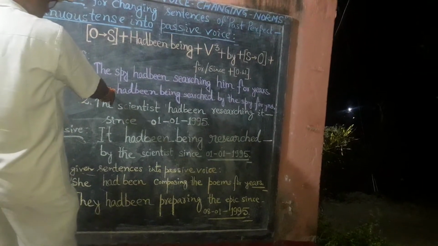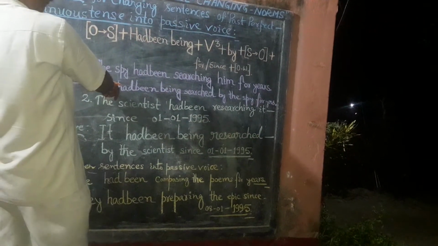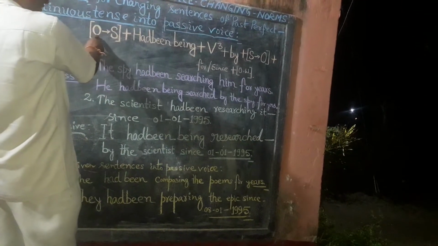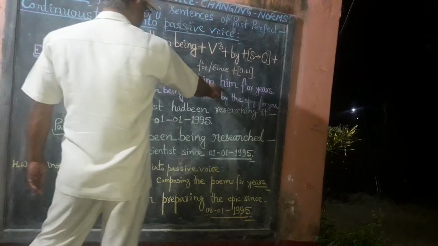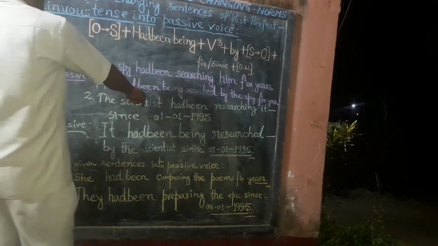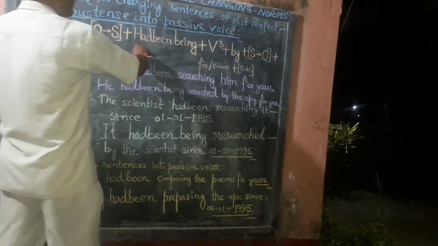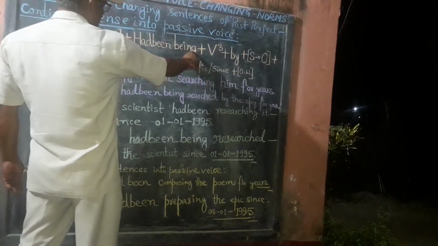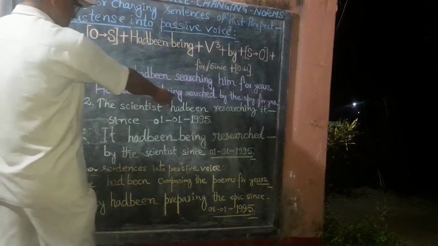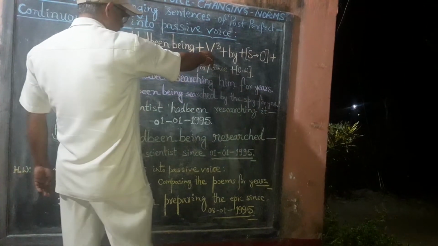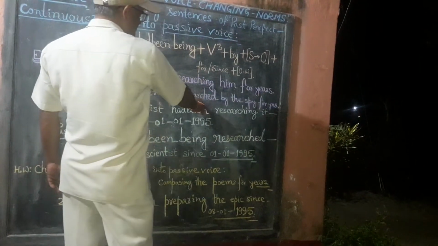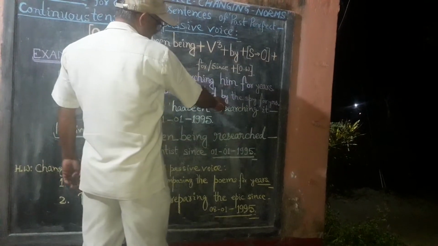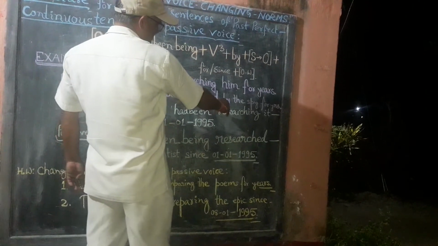Here he, that is subject, has been derived from the object him. Had been, being has been used from this given prescribed structure. Thereafter third form of verb search has been used. Thereafter by has been used additionally.